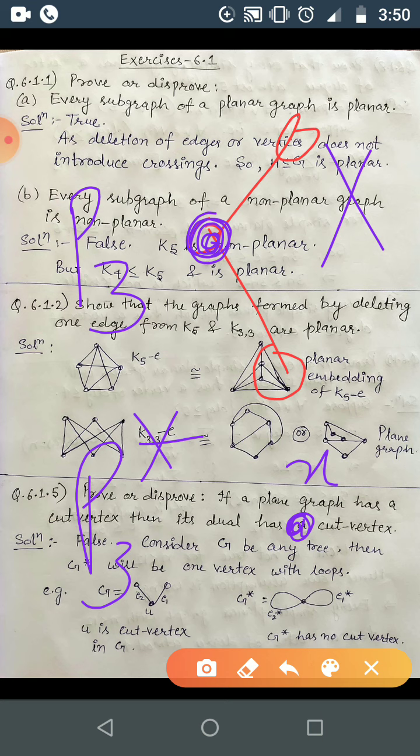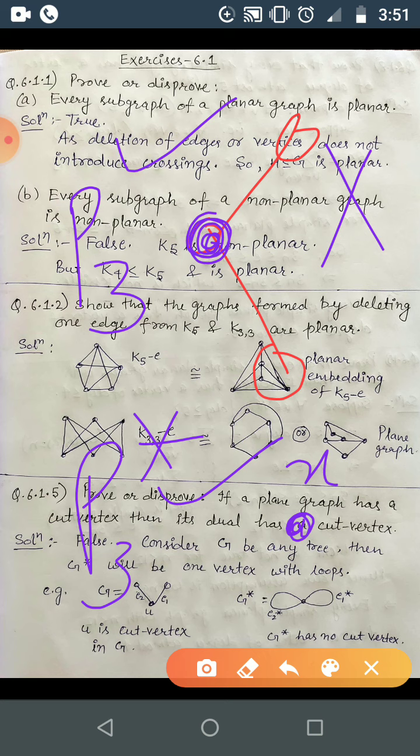That is, faces of the primal, that is this starting graph, will correspond to vertices of the dual, and edges will correspond to whenever an edge has two faces on both sides in the primal, then there will be one edge joining the vertices corresponding to these faces.